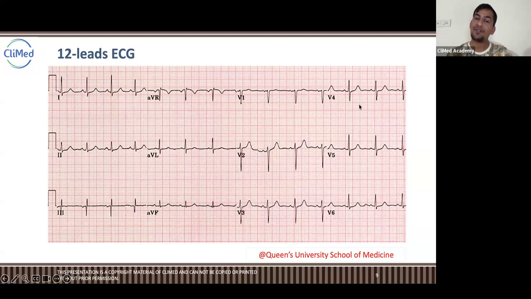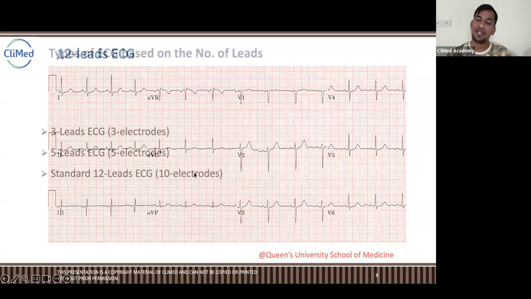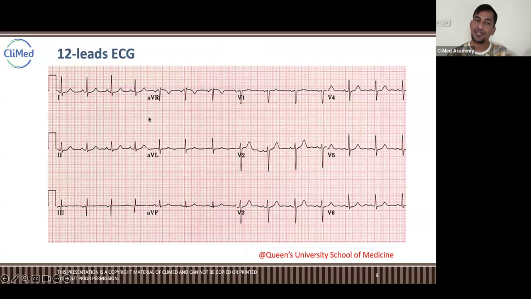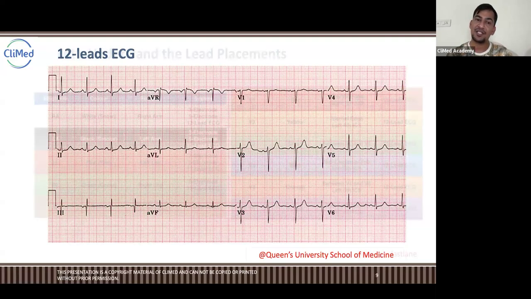So there are 12 representing features, and that is called 12 lead. These are anterior, these are posterior parts of the heart usually: upper part of the heart, lower part of the heart. That's how the 12 lead ECG looks.